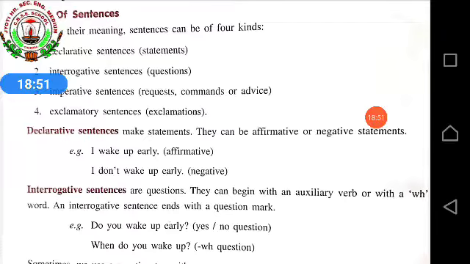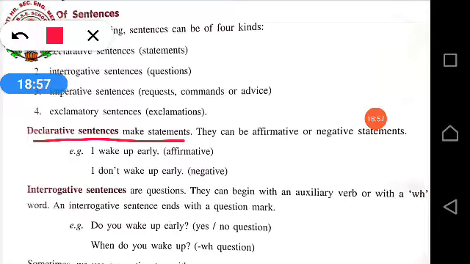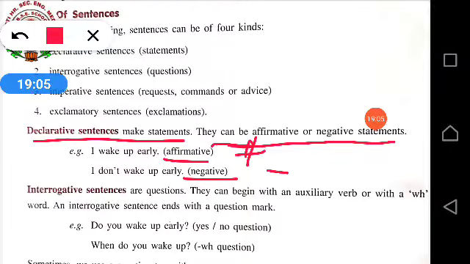Okay? So according to the book, here it's given: declarative sentences make statements. They can be affirmative or negative statements. That's what I told you. Affirmative means positive and negative means negative. Example given, I wake up early. It's a positive statement. I wake up early, full stop. I don't wake up early, full stop. It's a negative statement.